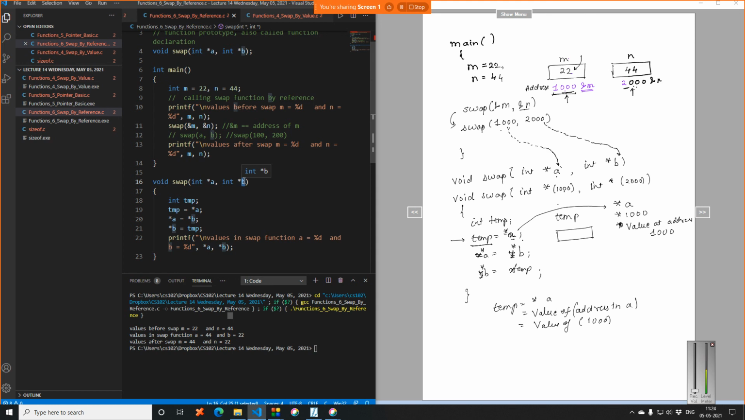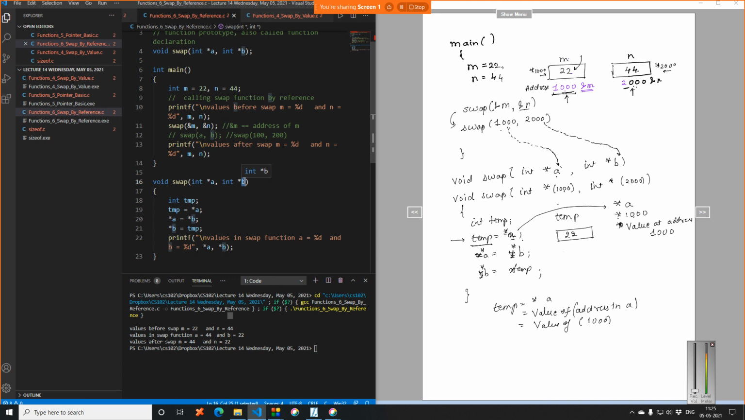So now you see, actually we are passing the address. We are referring to the value by its address. So what will temp become? Temp becomes star of a, that means star of 1000. What was star of 1000? This is star of 1000, which is this. This is star of 2000, which is 44. So temp has the value 22.